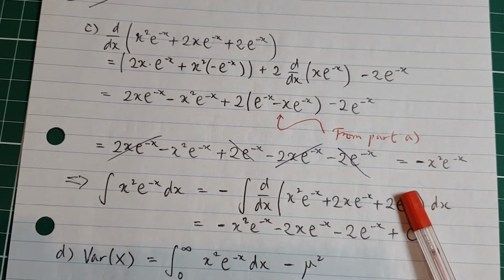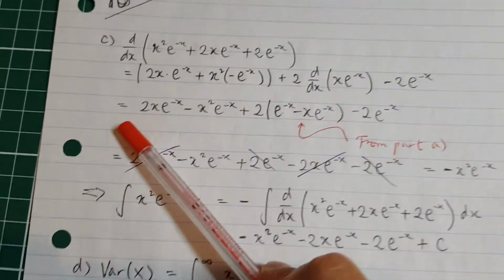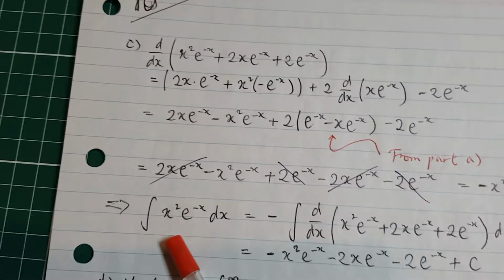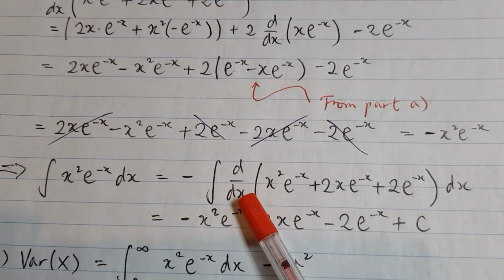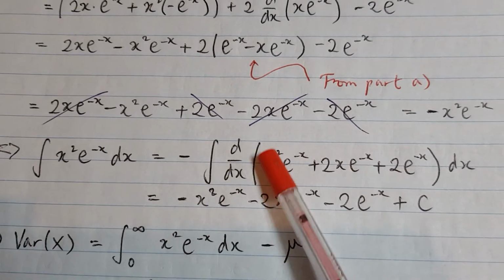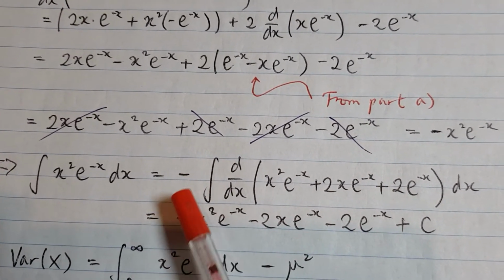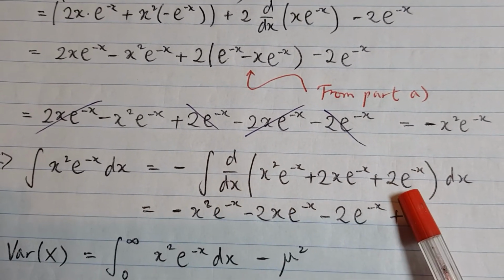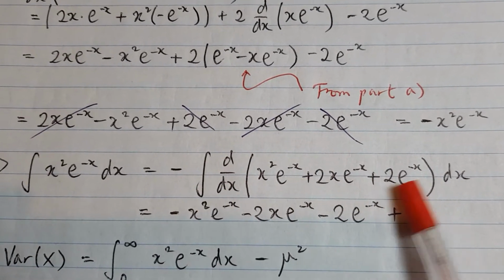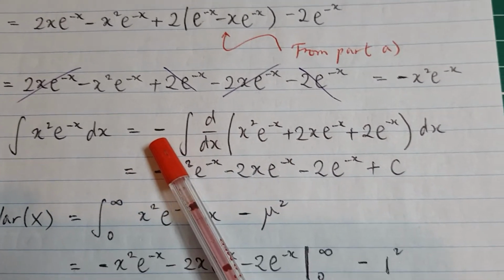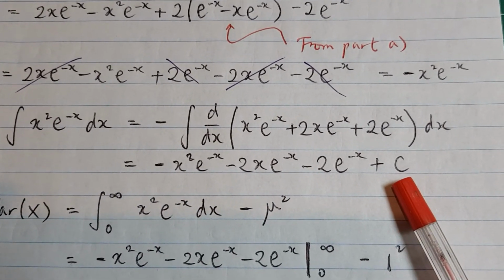Therefore, if I integrate this, differentiate and then integrate it, you get back to where you started, which is that, okay? Differentiate and then integrate, so you get this one back entirely the same. Why the negative in front? Because you've got a negative in front of all of this. So you have to deal with what's happening inside here, and then you multiply everything by negative, then you get this. And don't forget the integration constant, okay?